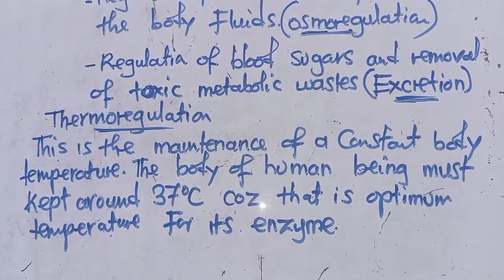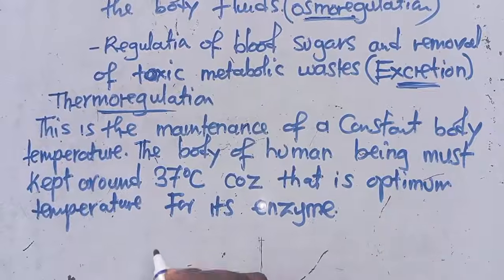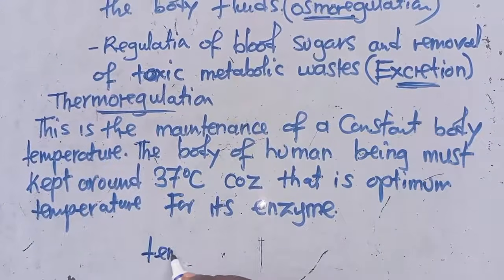So if the temperature goes below 37 degrees Celsius, the enzymes become less active. And if the temperature goes beyond, the enzymes become denatured. I don't know if you've gotten the point. So if the temperature